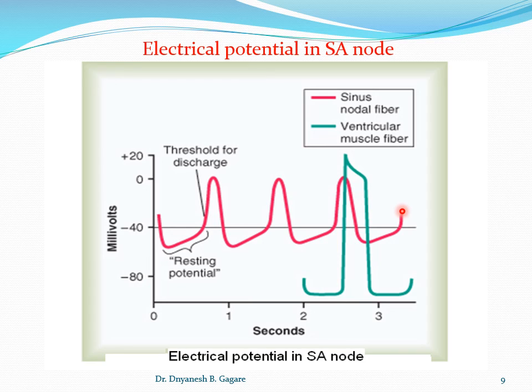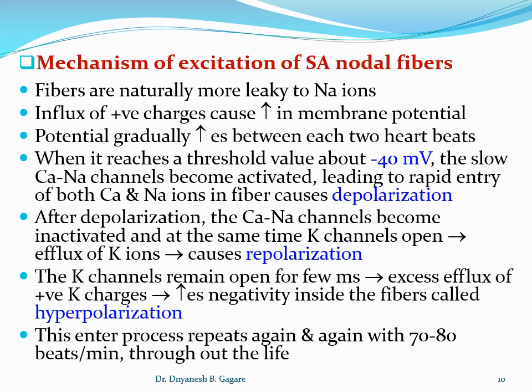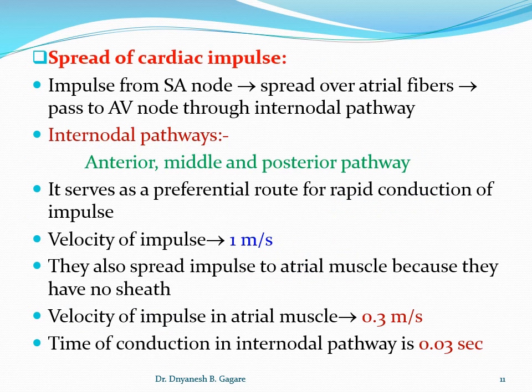Students, up to this point we discussed how the impulse is produced, that is, the mechanism of generation of the impulse in the pacemaker. This impulse is also called the action potential. Action potential contains depolarization and repolarization. Once this action potential is produced, what happens next? We'll continue. This slide was just the mechanism of generation of impulse, and once the impulse is generated, the next slide is the spread of the cardiac impulse, how it spreads over the heart.